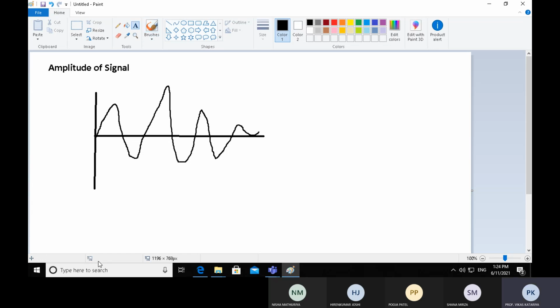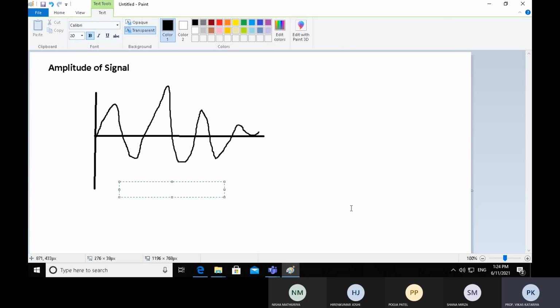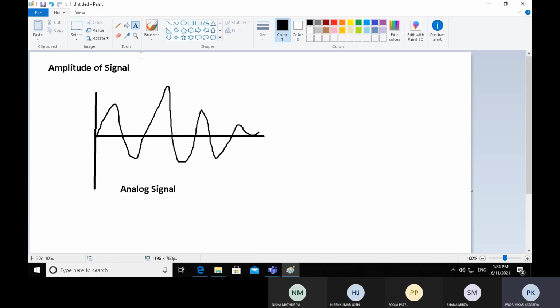So consider this analog signal, with a certain high point and a certain low point. This is a high point of the signal and this is a low point of the signal.